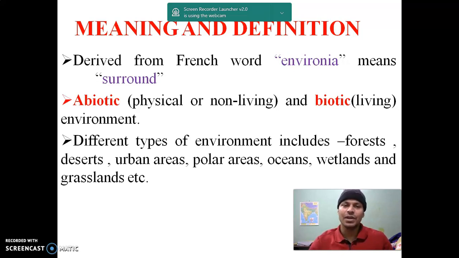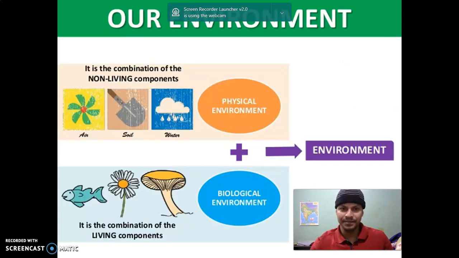And as you know, among the different types of environment surrounding us, there are forests, deserts, urban areas, polar areas, oceans, wetlands, and grasslands. This is a picture which illustrates the environment.